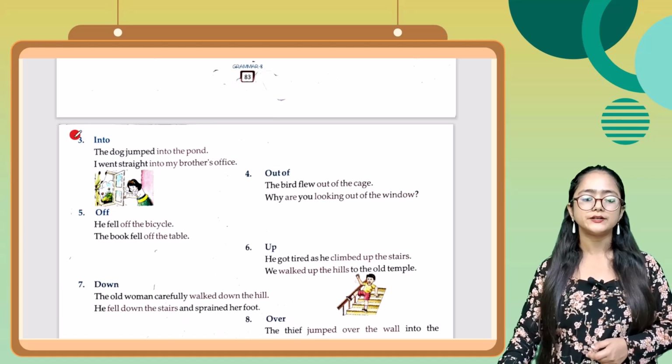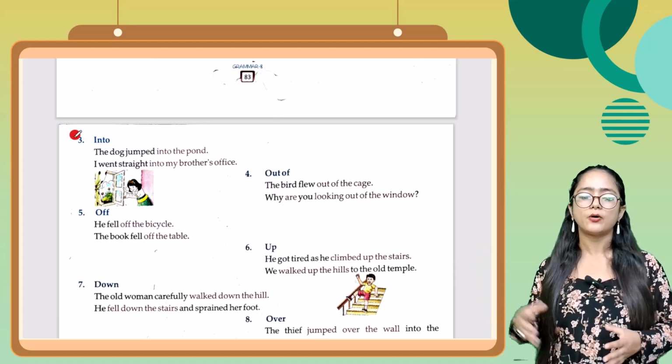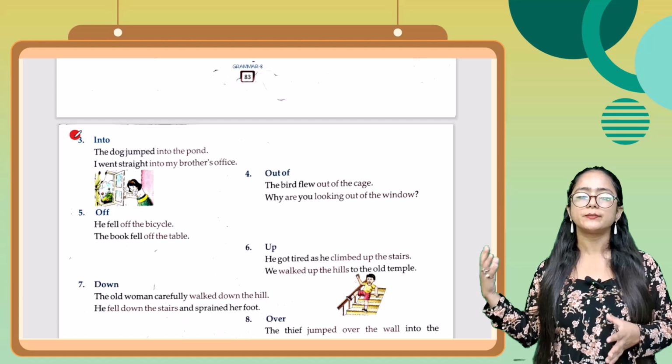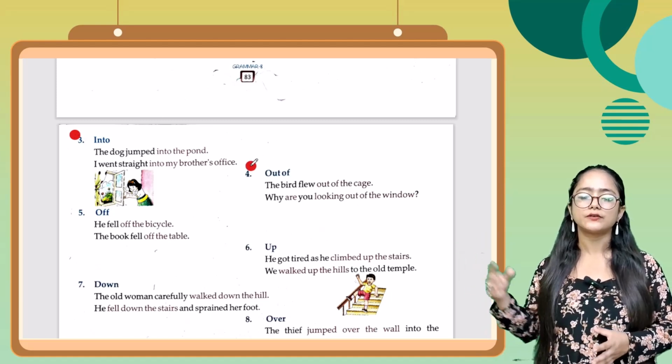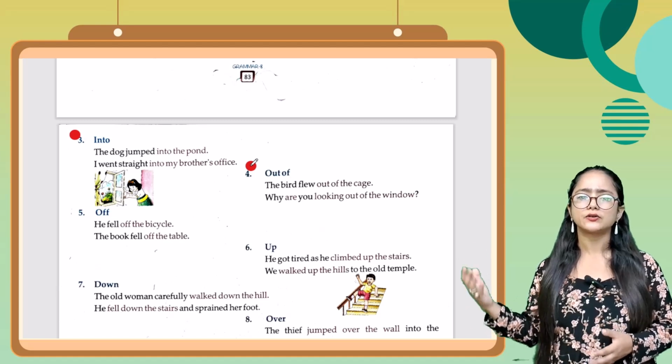Next one is into. The dog jumped into the pond. I went straight into my brother's office. Next one is out of. The bird flew out of the cage. Why are you looking out of the window?